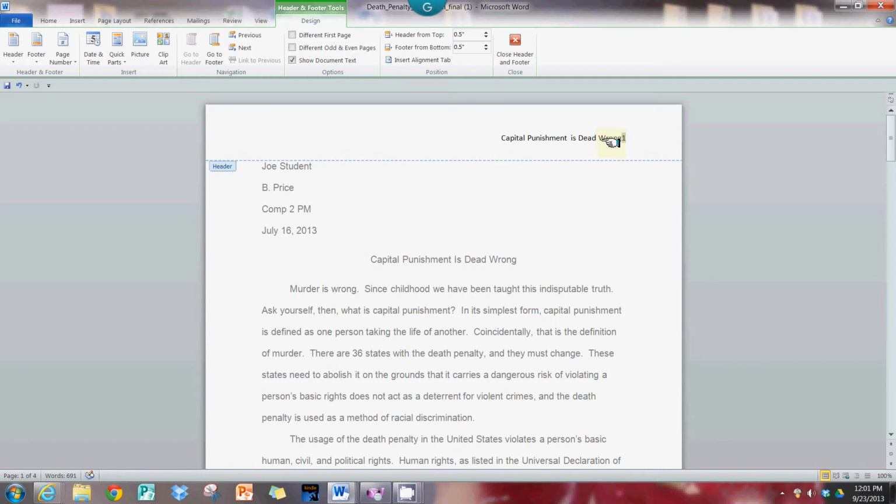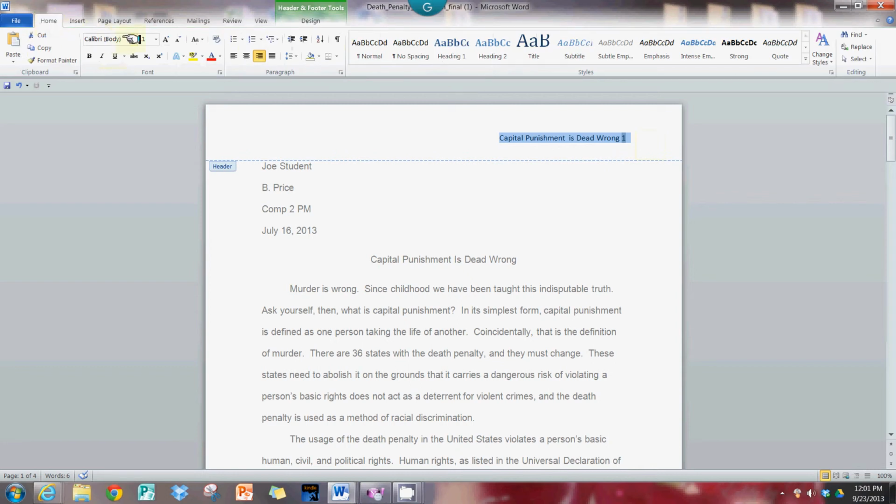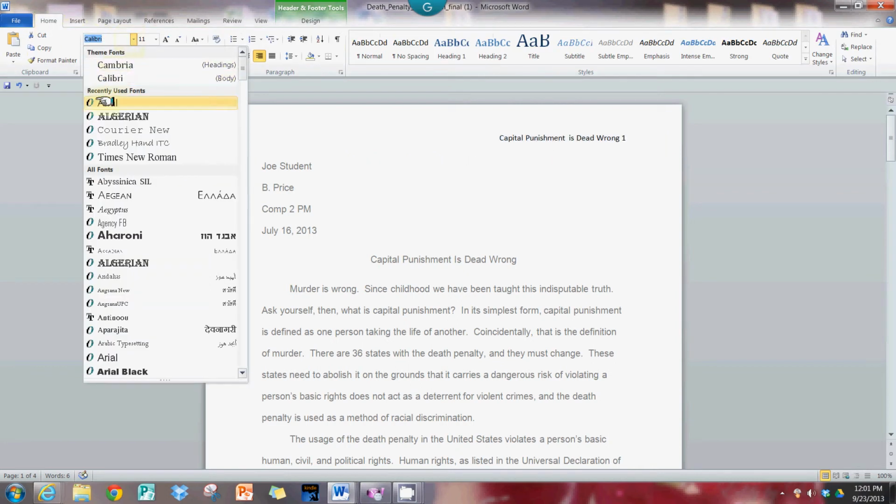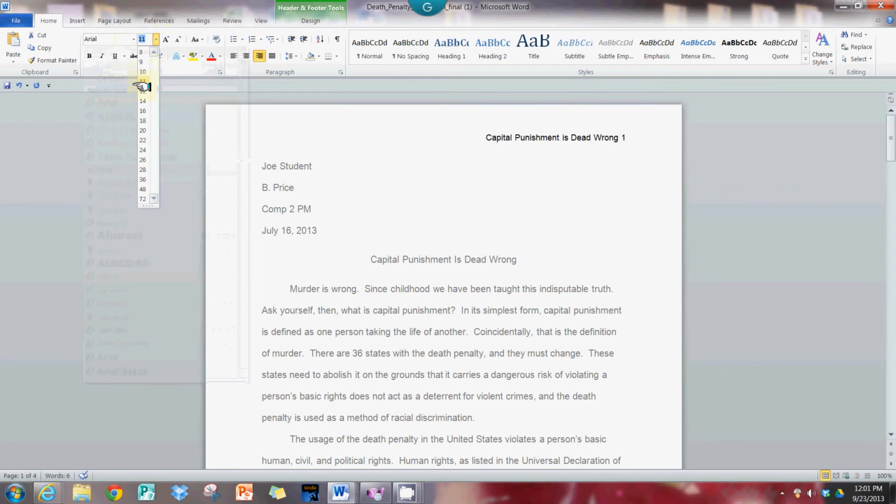This is what APA requires. It also requires still, and I don't notice this that much in my class, but technically APA does want this to also be the same size font and same font as the rest of the page. So I make that Arial 12 as well, and I have a little space between the title and the number